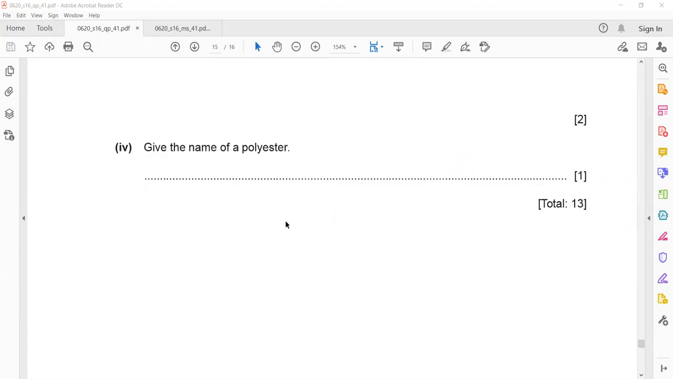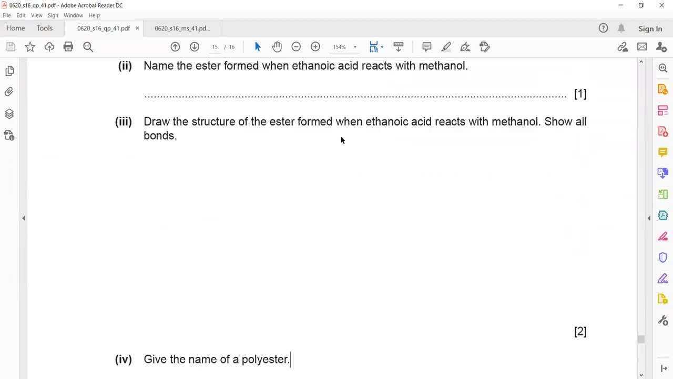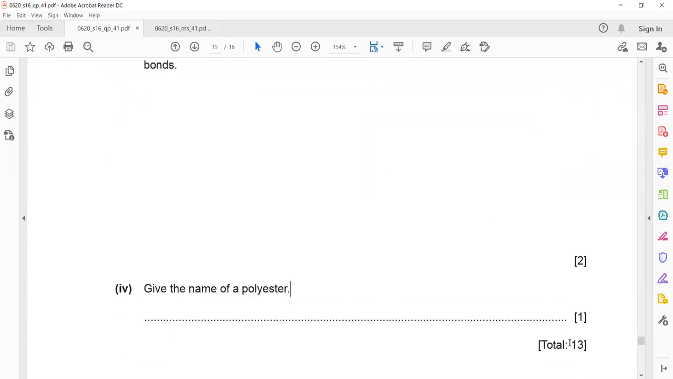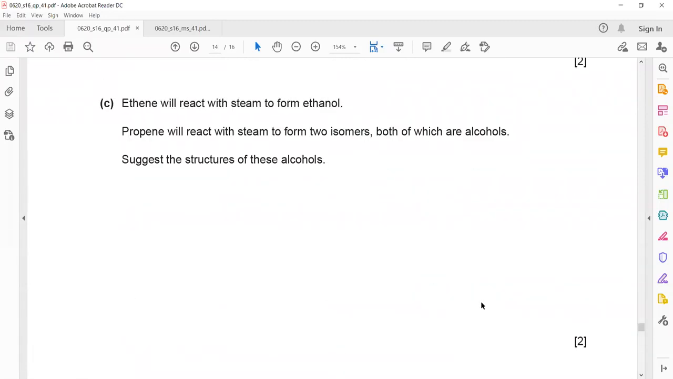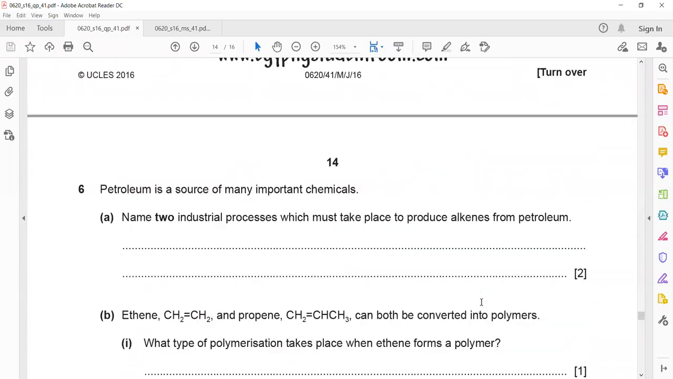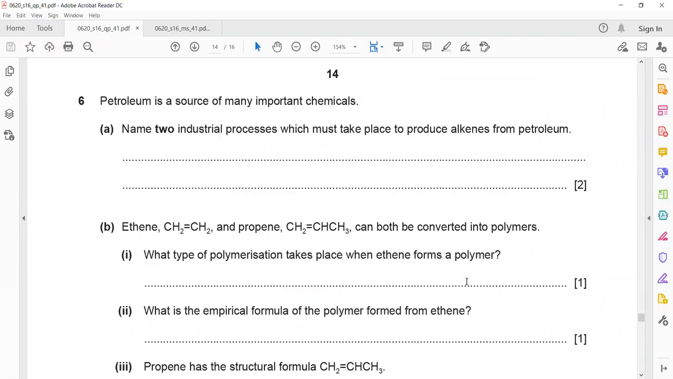Name the polyester. That you will learn in condensation polymers. So these are organic chemistry questions. You can see 13 marks are there for this question. The last part, why I did not solve the last part, because we will still discuss condensation polymerization. That's why I did not answer the last part.